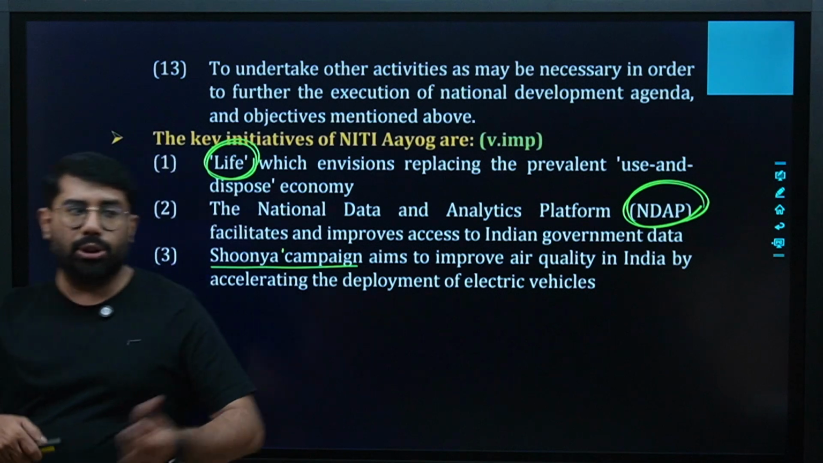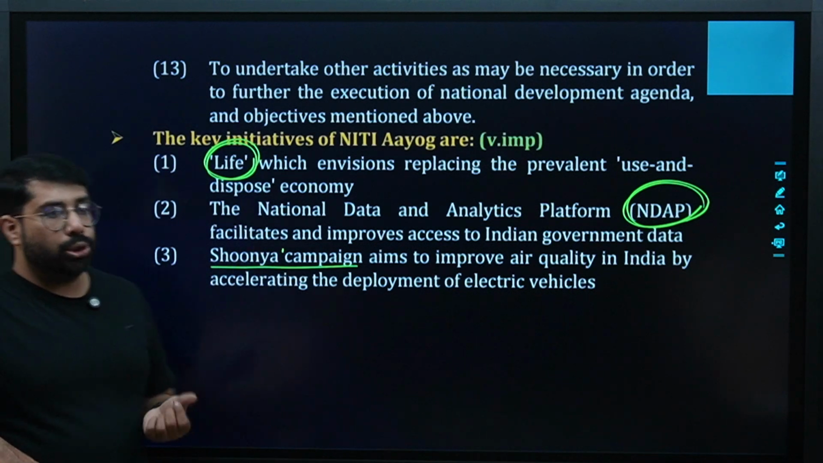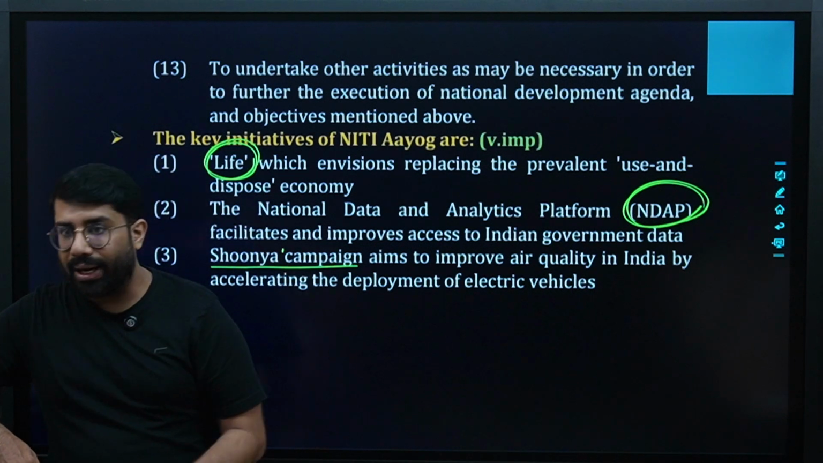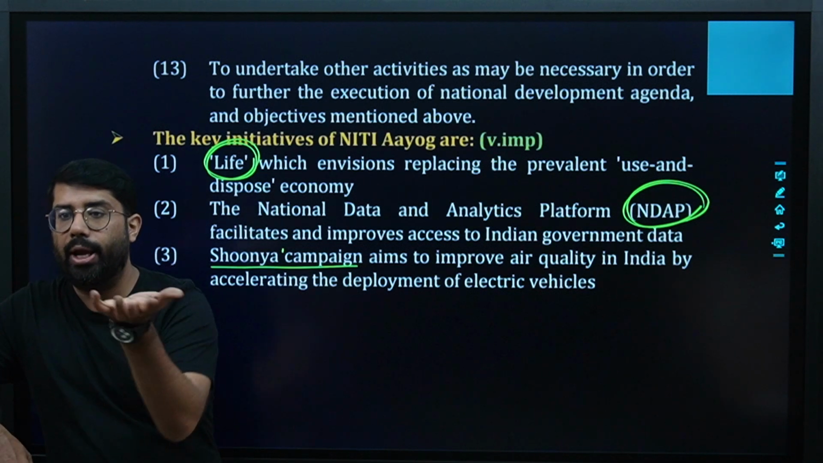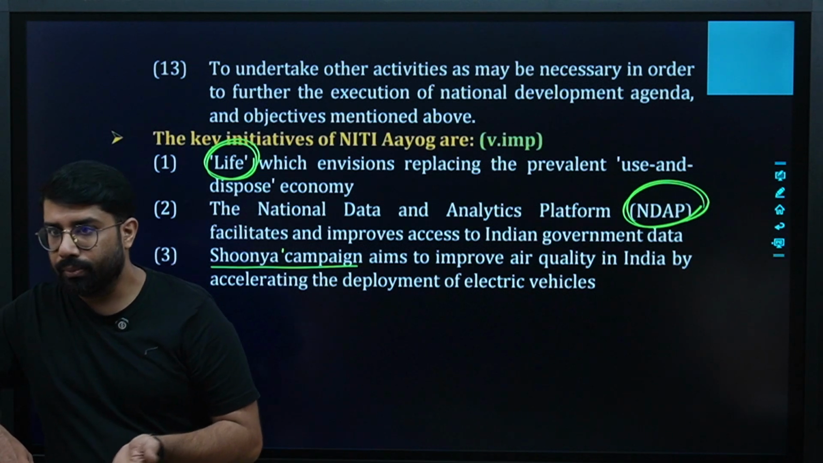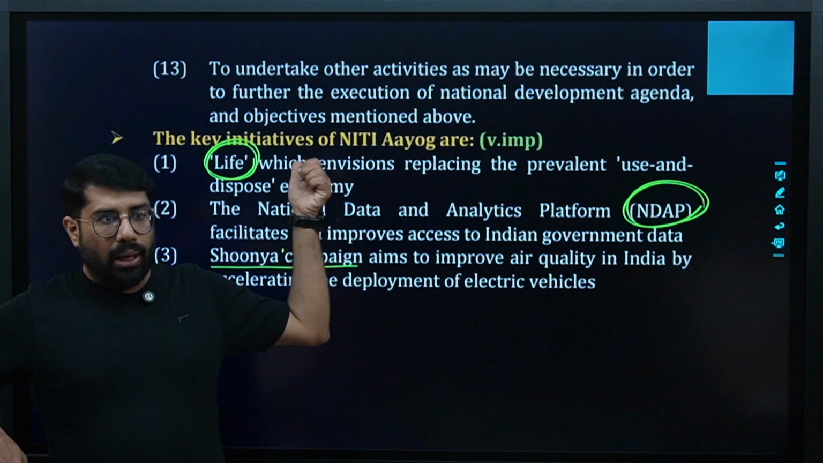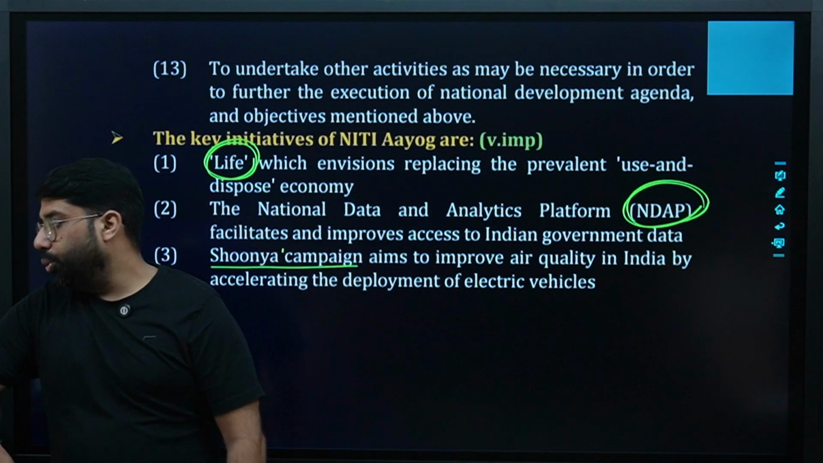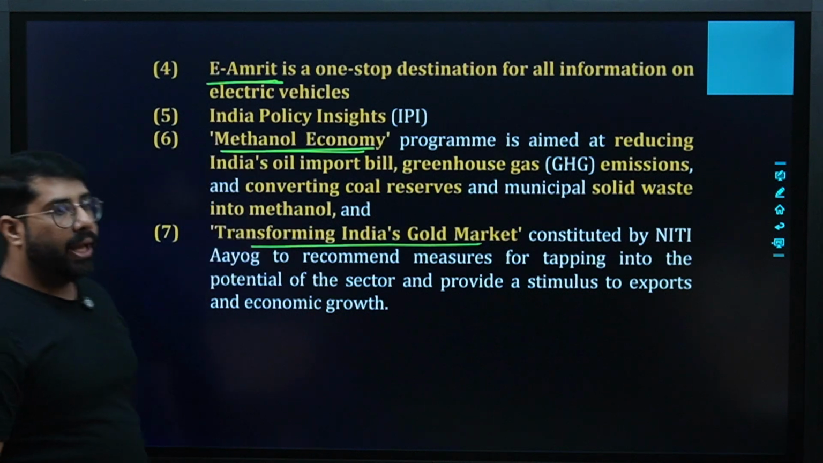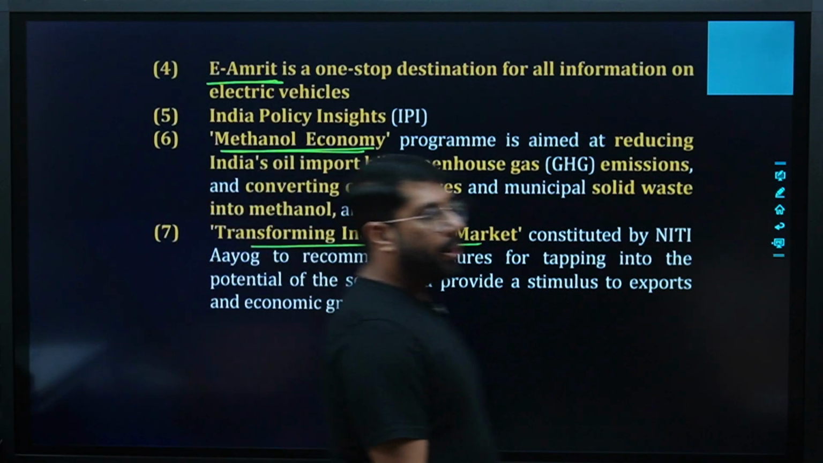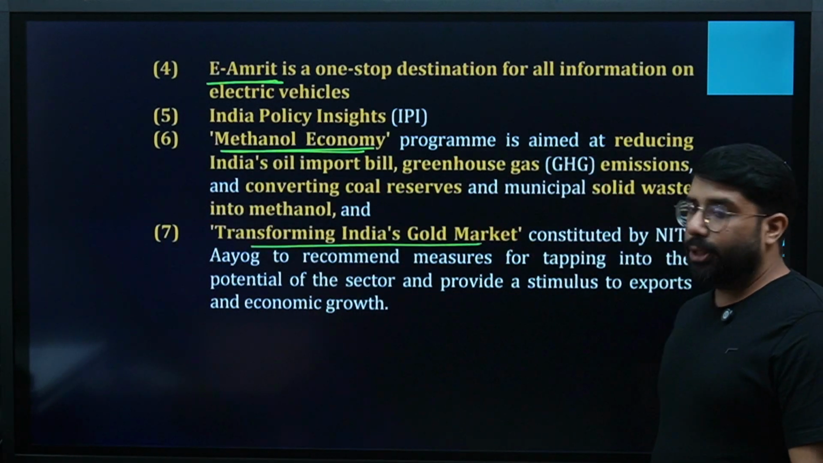One of the ways, which is the main core of Ch-10 campaign, is to promote electric vehicles, so that we can talk about the improved air quality in India. Remember these three names: Life, NDAP and Ch-10 campaign. Then E-Amrit. E-Amrit is again one of the initiatives taken by the transport ministry.